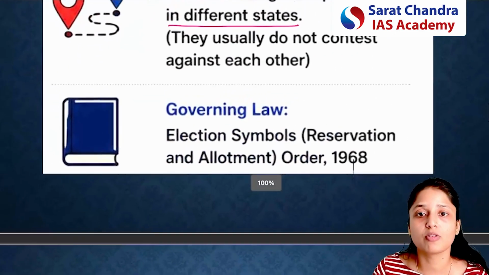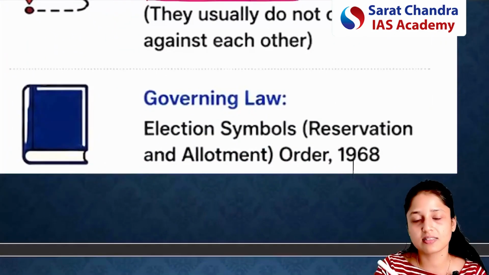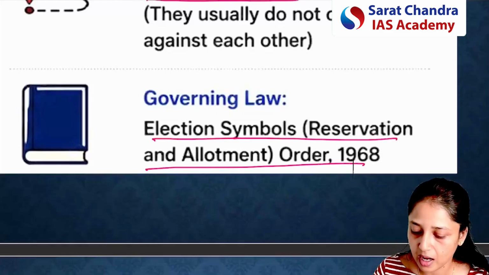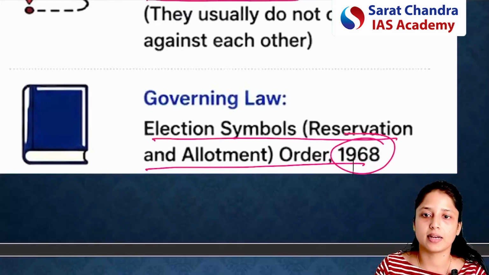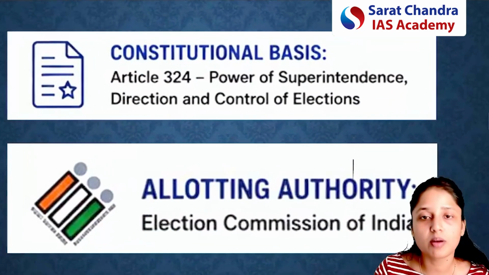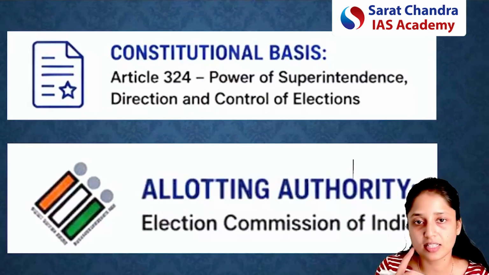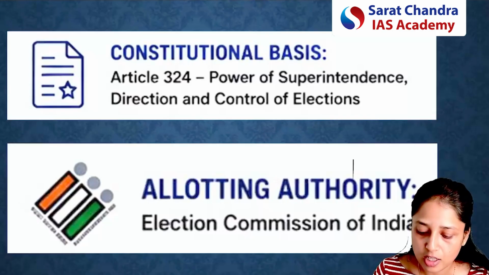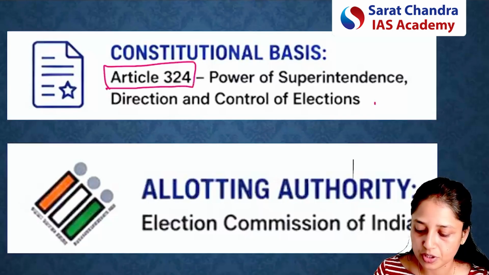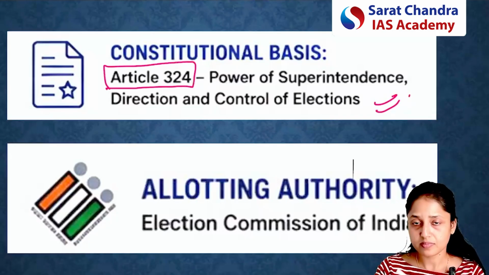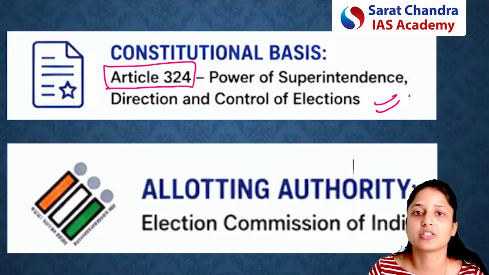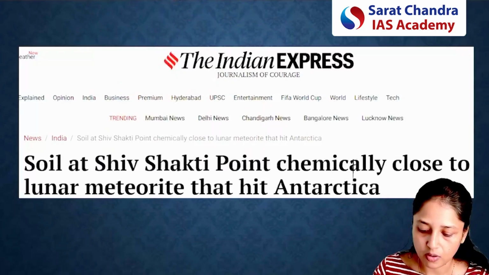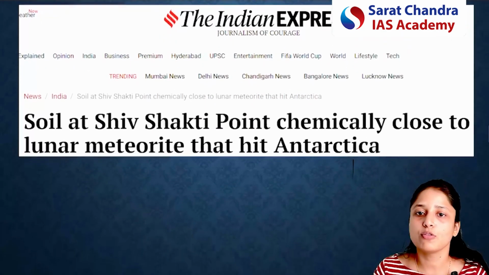Now, if we talk about the governing law, we already discussed that the allocation of election symbols is governed by the Election Symbols Reservation and Allotment Order of 1968. If we talk about the constitutional basis, since all these things are done under the supervision of the Election Commission of India, Article 324 of the Constitution deals with the management of elections, control of elections, and allotment of election symbols in India. Now, the second article is related to Shiv Shakti point.